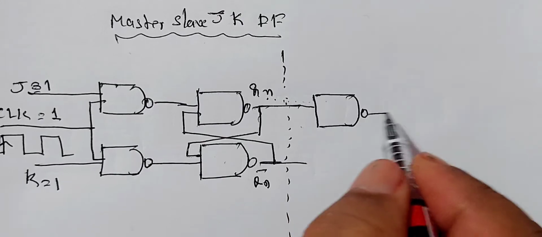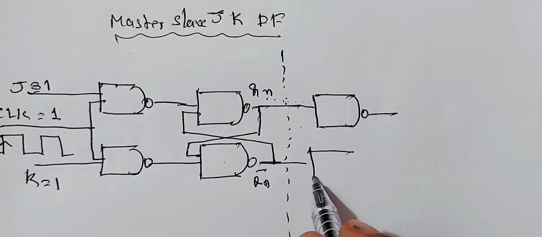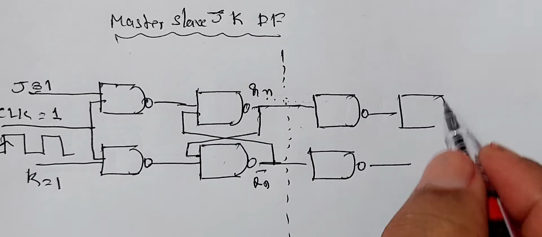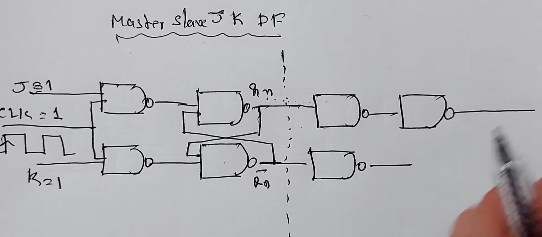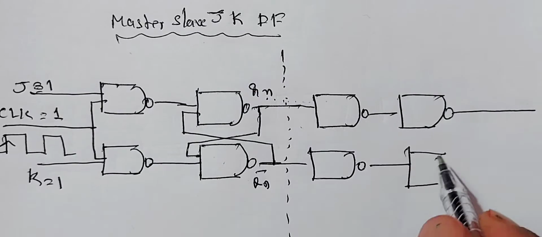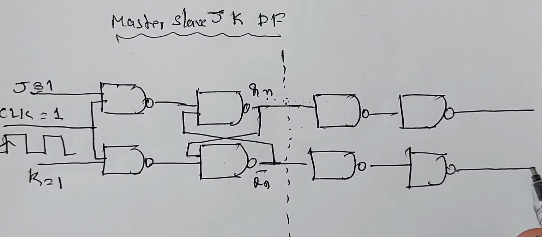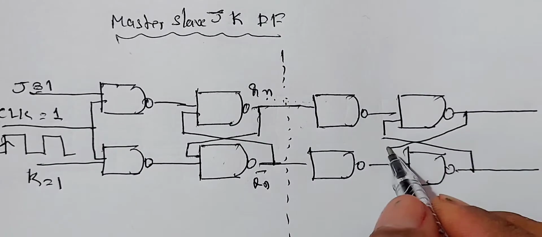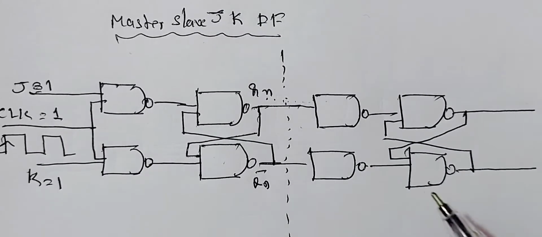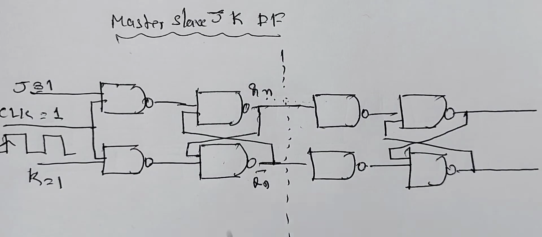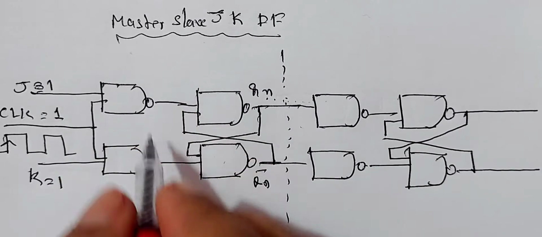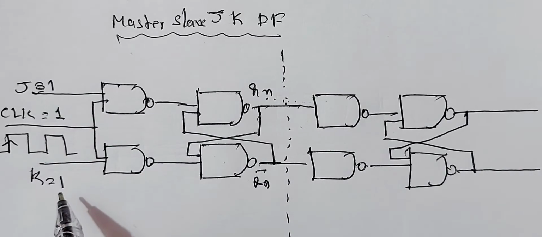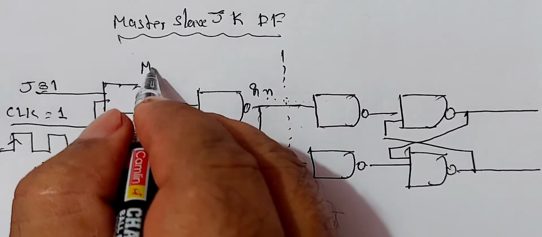Write one more flip-flop consisting of 4 NAND gates. Now, the first flip-flop depends upon the inputs J equals 1, K equals 1 and it is called master